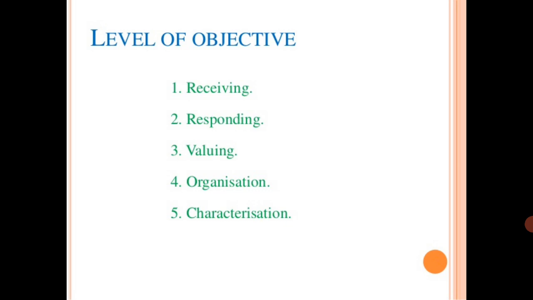The next one is valuing, valuing with relation to the particular concept. Next, organization, putting things together in a systematic way. After organization, characterization. They want to develop their own characterization regarding the particular concepts. So these are the 5 levels of objectives under the affective domain. Characterization comes later, a higher order of objective.